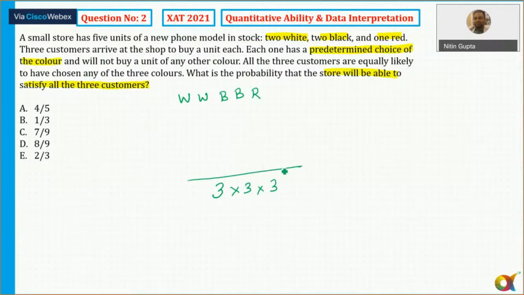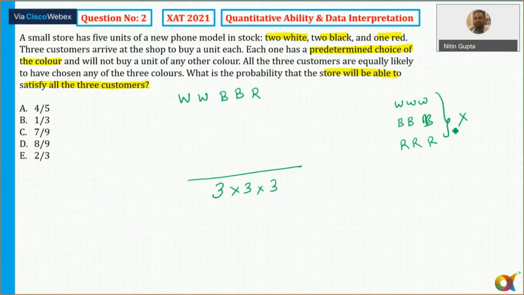But the question is, what is the probability that the store will be able to satisfy all the 3 customers? Now I don't know what each one has thought, but I need to look for all the possibilities here. We know that a total of 27 cases are possible, 3 into 3 into 3. Now, is it possible that all the 3 customers buy phones of the same color? Not possible at all. So these 3 cases are definitely not possible.